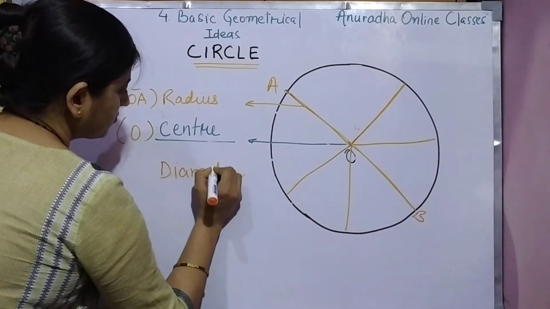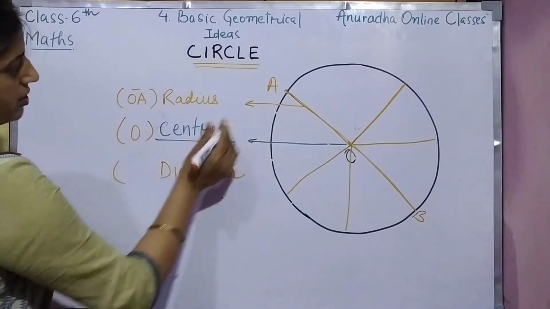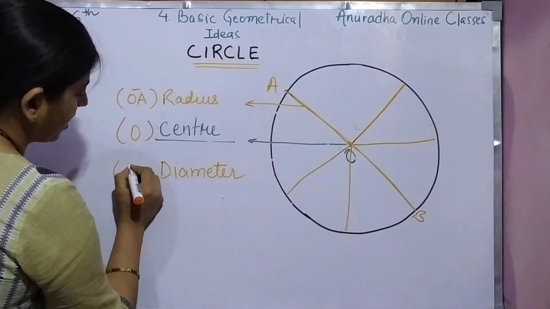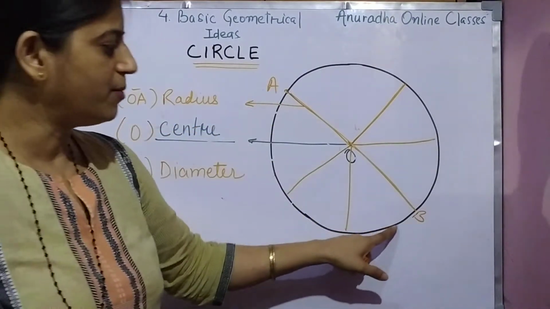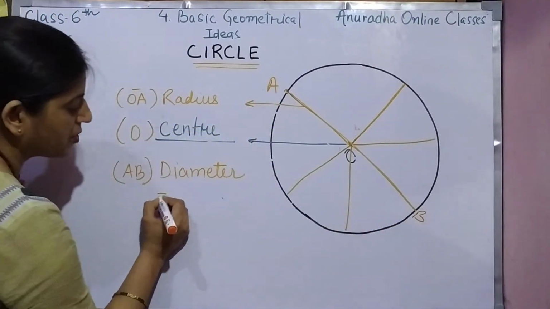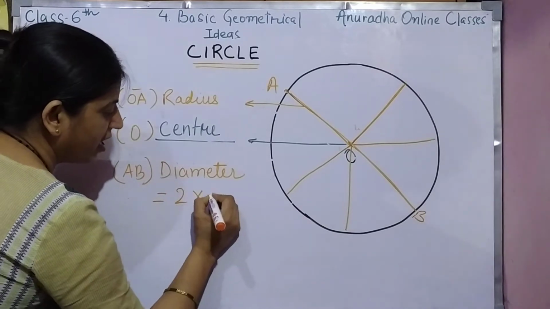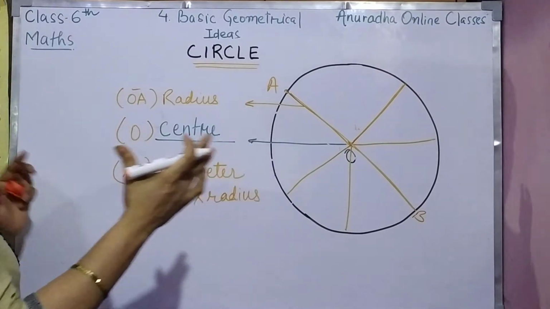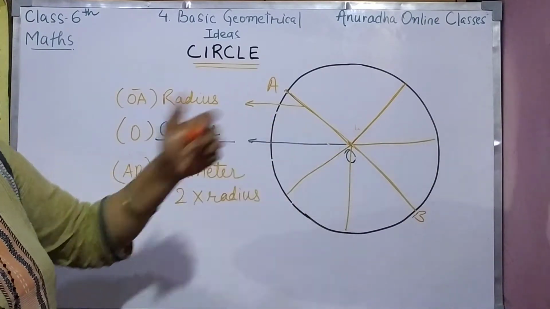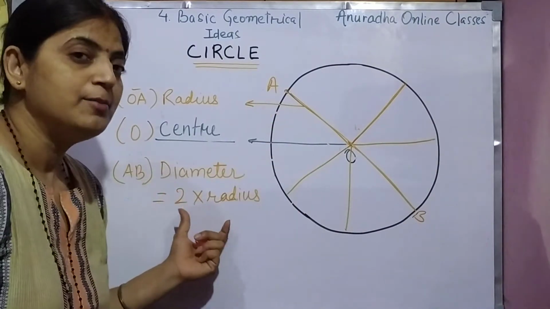Diameter. Now diameter को आप कैसे लिखेंगे? A and B. AB is the diameter. So diameter is also known as 2 into radius. दो radius को मिलाने से what we got? We will get diameter.